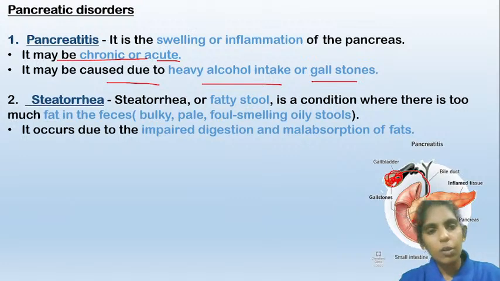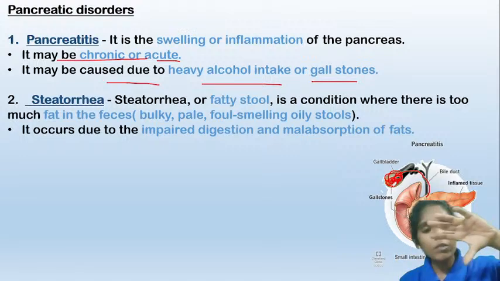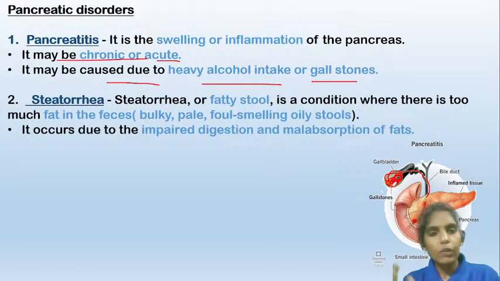As bile is synthesized, it will be stored in the gallbladder. But due to the formation of gallstones in the duct, the bile will not be able to enter the small intestine. It will get accumulated in the gallbladder, and the gallbladder will swell. So that is known as pancreatitis.